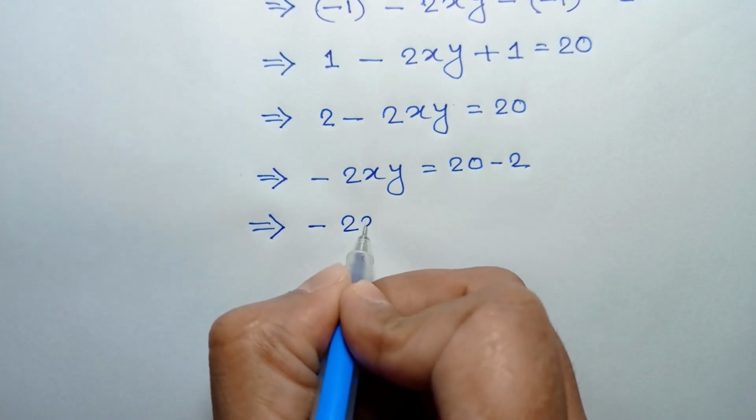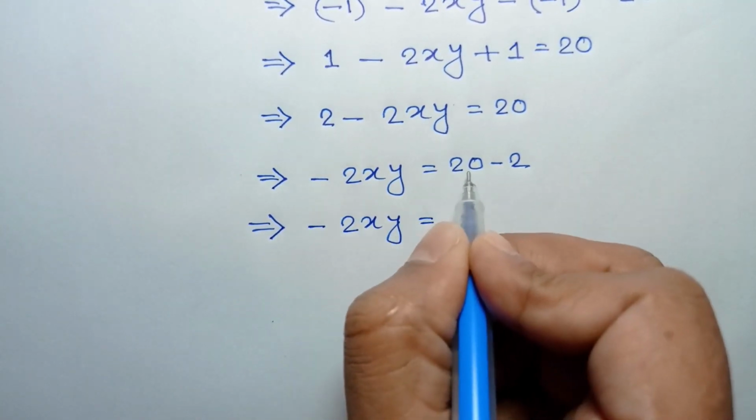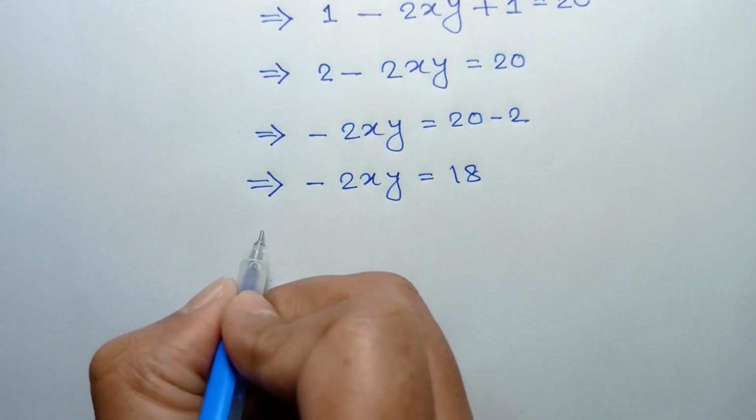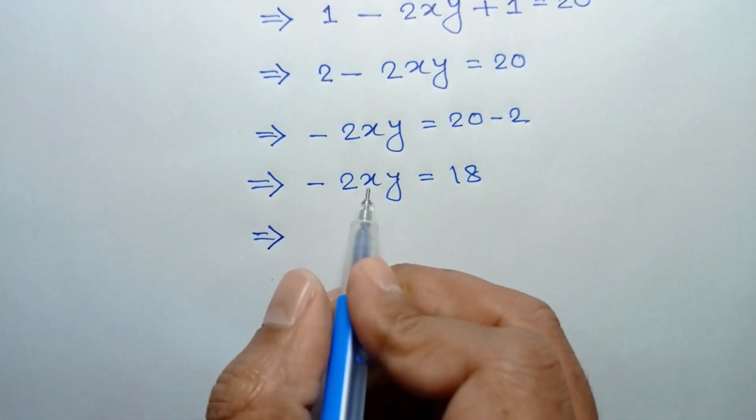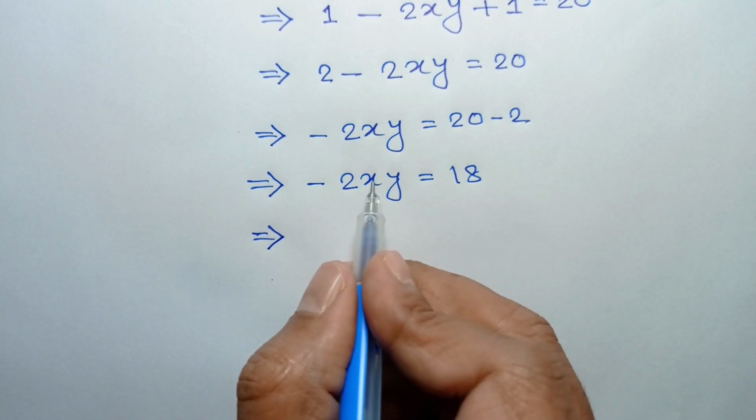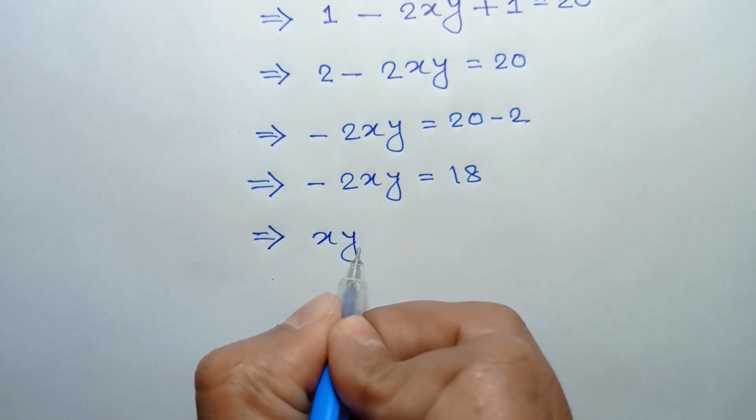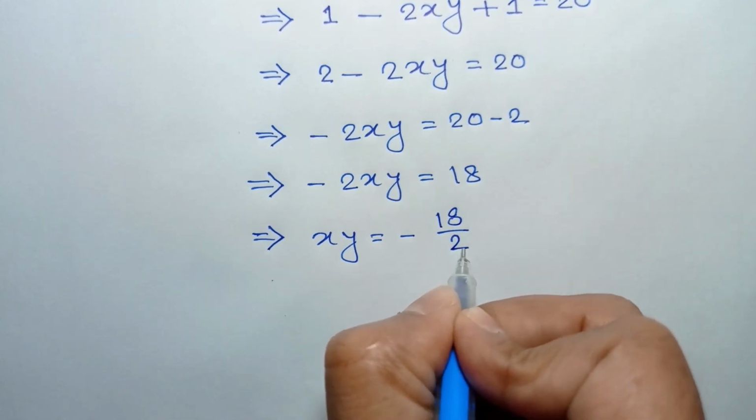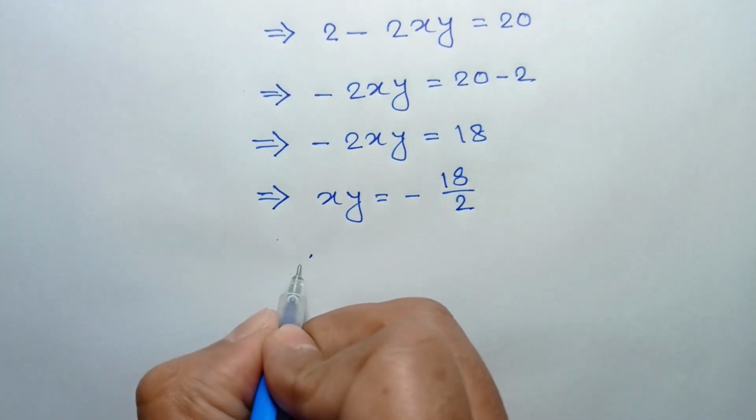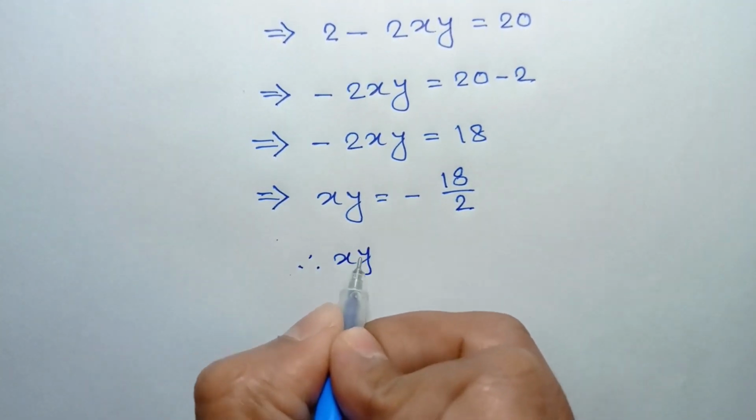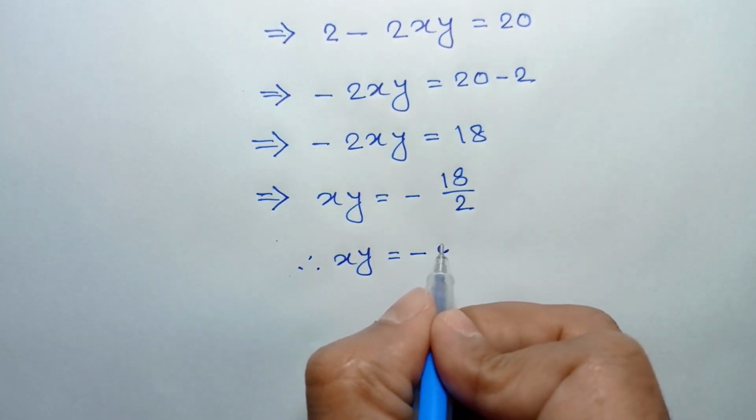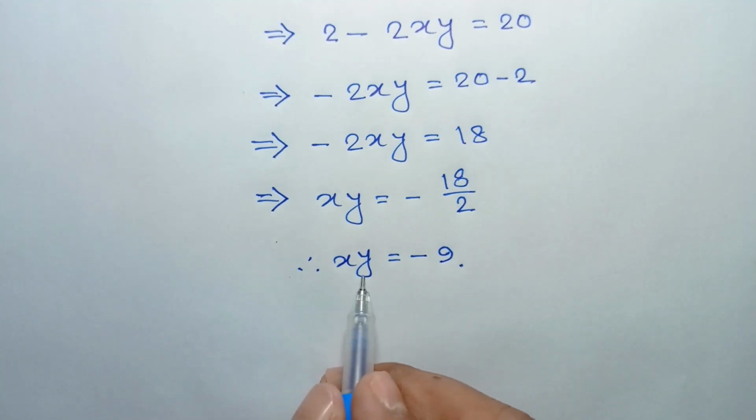Negative twice xy is equal to 20 minus 2, which is 18. Now dividing both sides by negative 2, we will have the value of xy is equal to negative of 18 by 2. So the value of xy is equal to negative of 18 by 2, which is negative 9. So this is the value of xy.